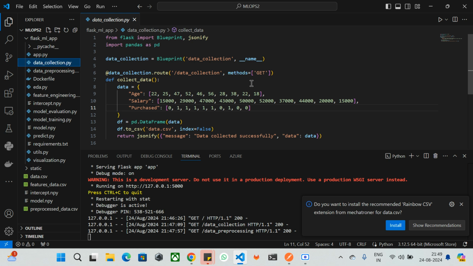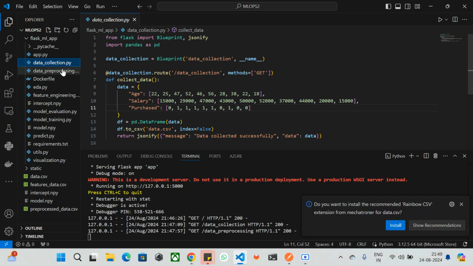In this data collection, whatever endpoint we are going to create is a hard-coded asset: age, salary, which is behaving as the purchase behavior. We are going to save the data into the file called data.csv. So this is the data collection that we have seen.